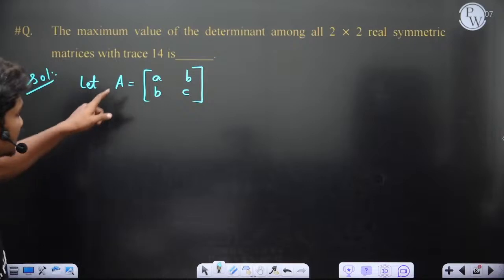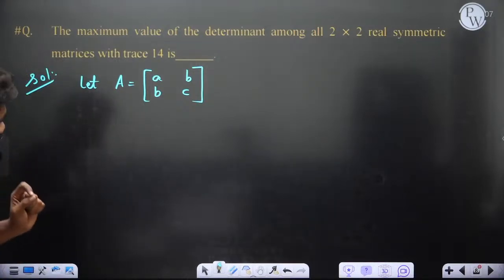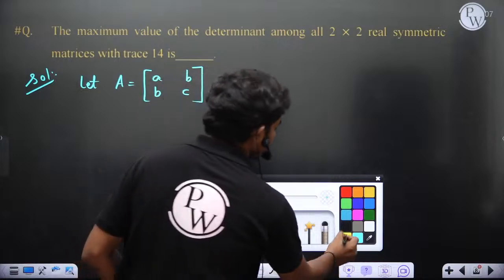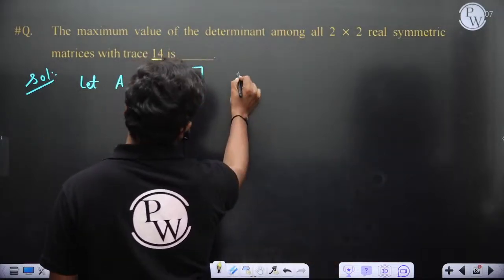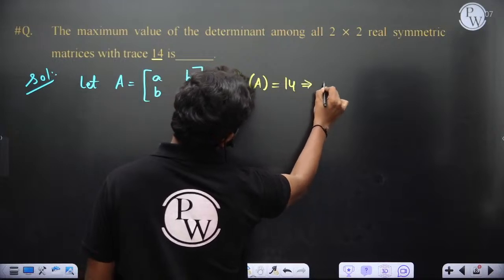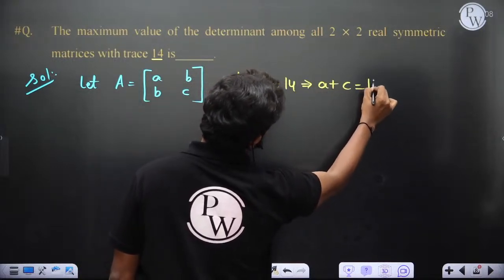Now, this is a real symmetric matrix. It is given that out of all such matrices which can be formed, the trace of A is 14. So trace of A is equal to 14. This tells you a plus c, which is the trace, is 14, of course.